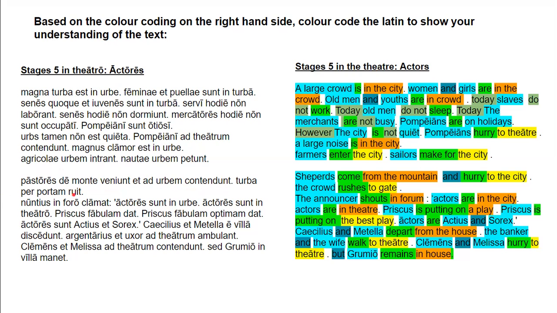Turba per portam ruit. So turba is the first declension nominative singular subject. Ruit is our verb, it means rushes, and per portam is what's called an accusative of extent.